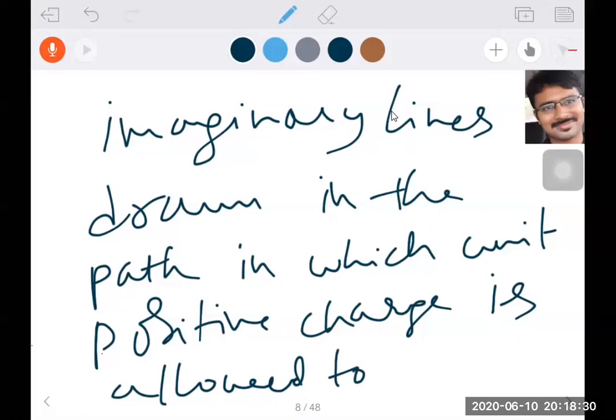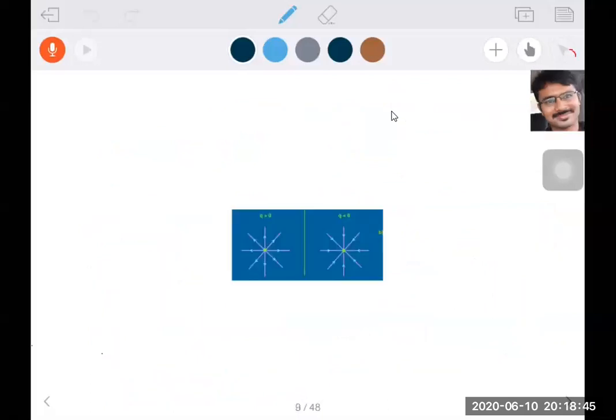Those imaginary lines are called electric field lines. I hope you are clear with what electric field lines and their directions are. We'll observe different situations now. See here, beta.